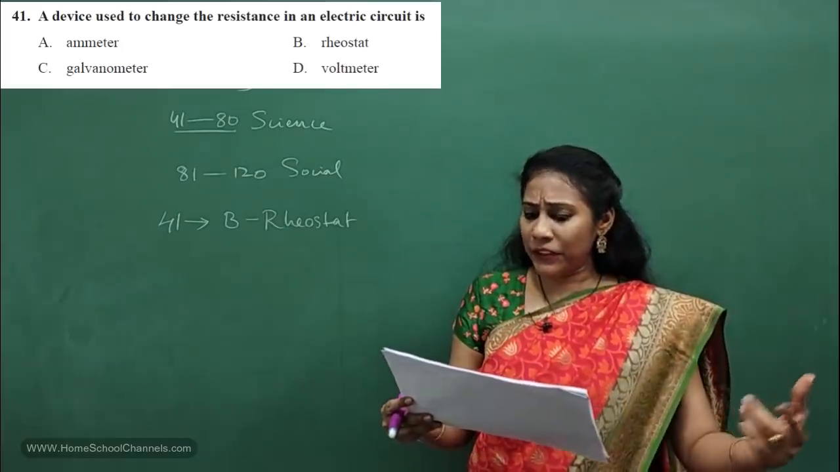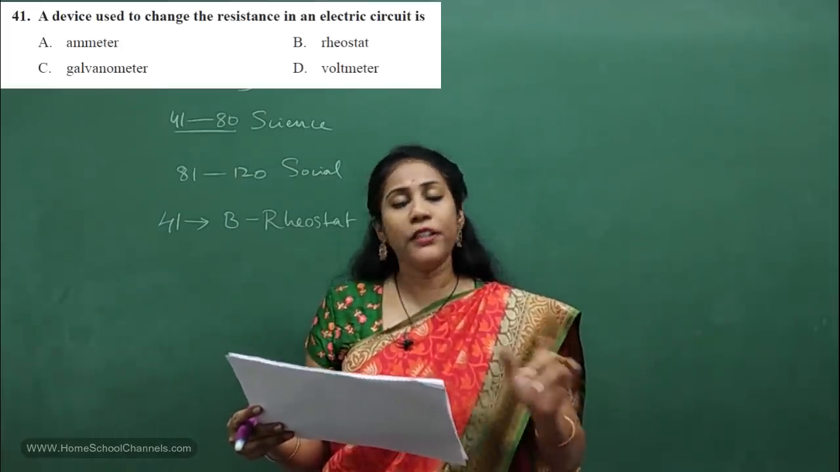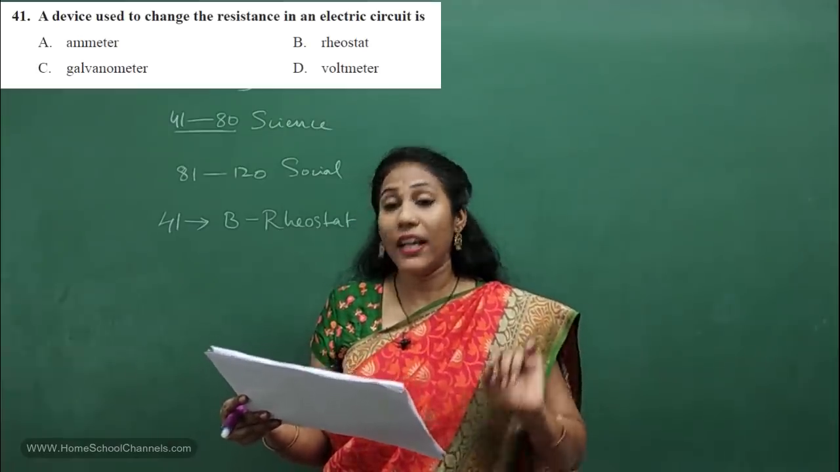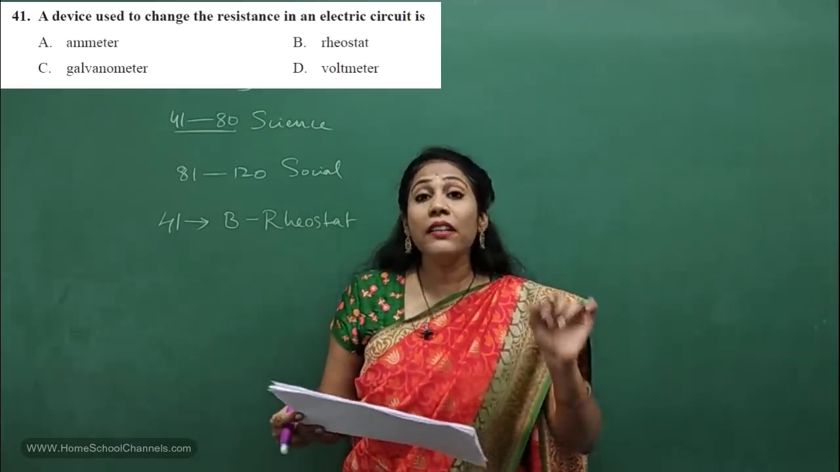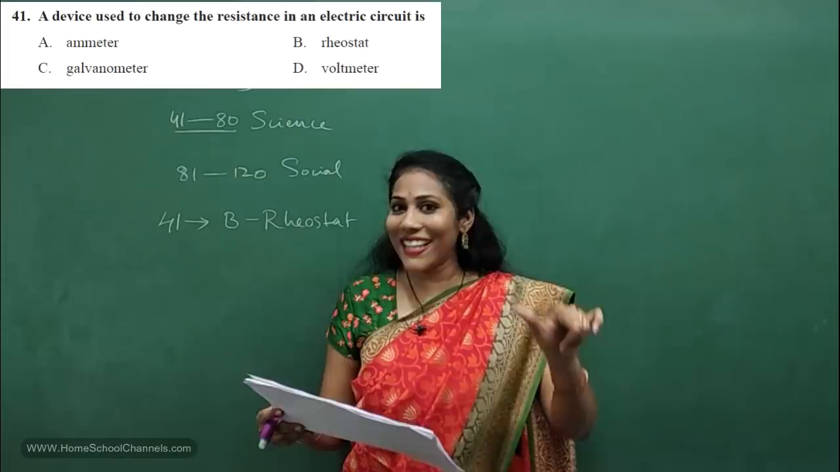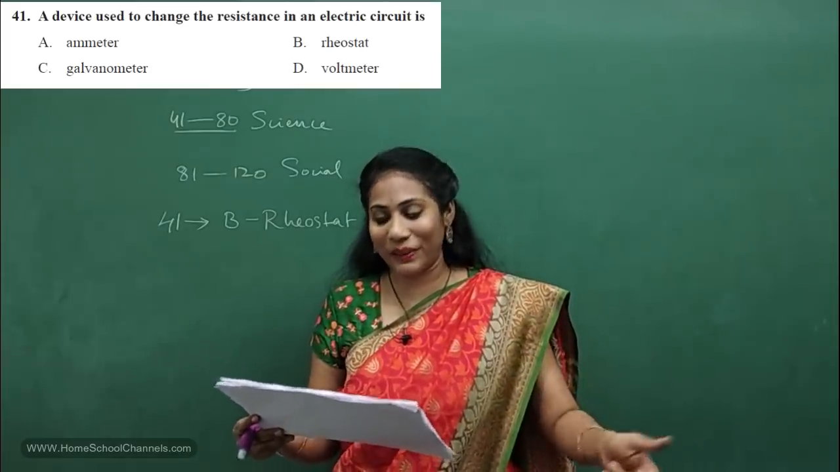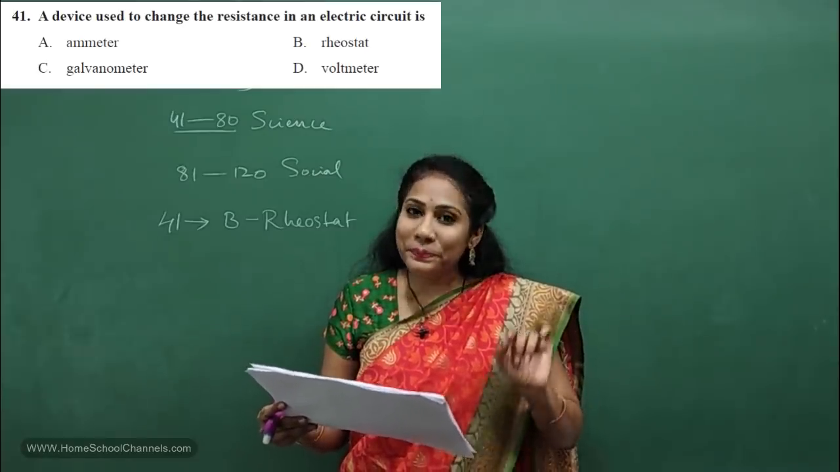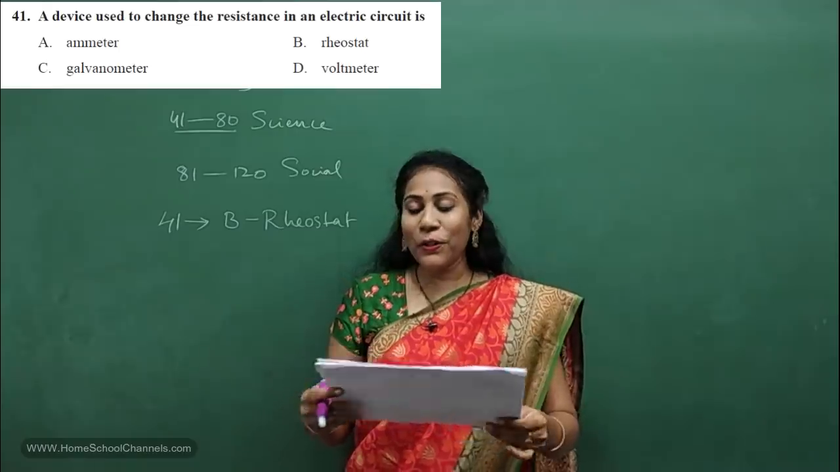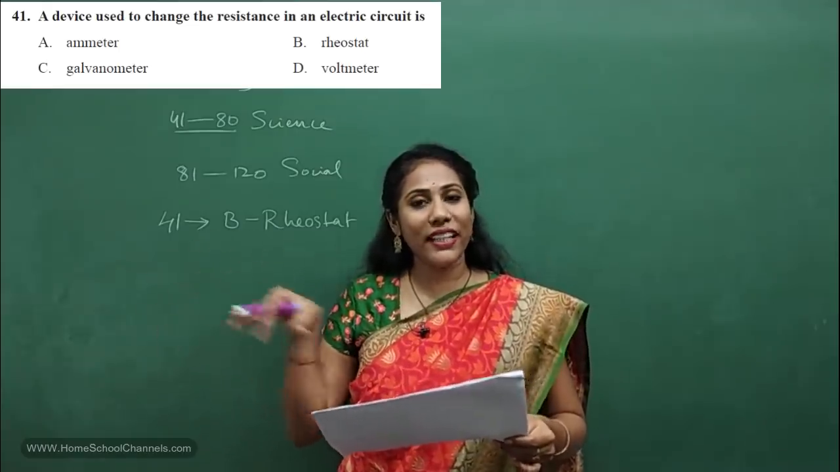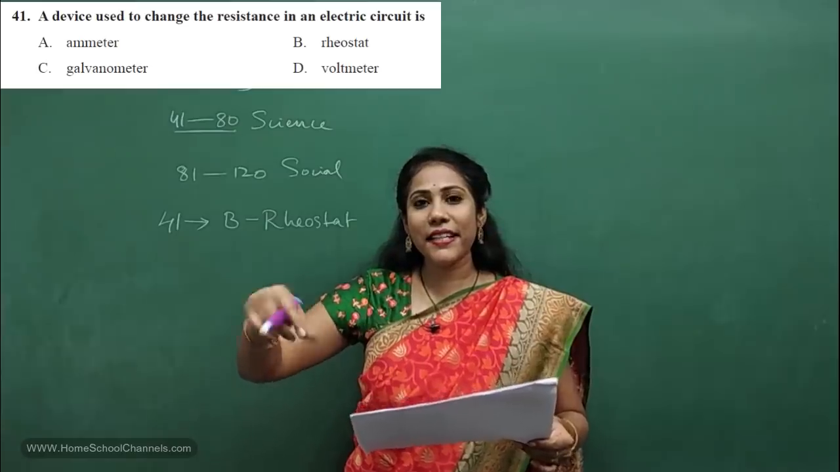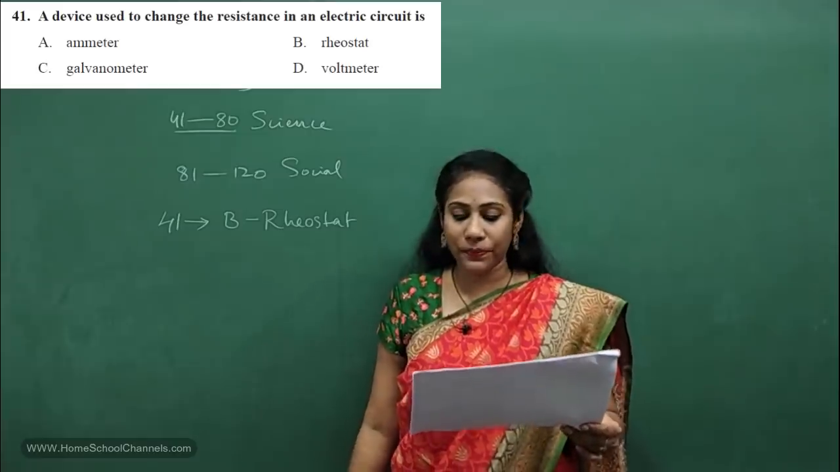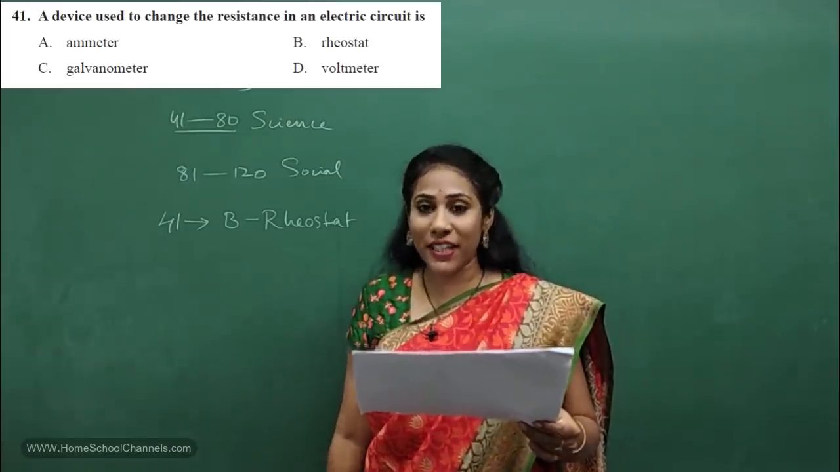Let us discuss the other options also. What is the duty of an ammeter? An ammeter measures the current in an electric circuit. A galvanometer detects the current. We have discussed this question in the electricity MCQ video. A voltmeter measures voltage. Here the rheostat, what we call variable resistance, is adjusted to change the resistance in an electric circuit. That is all about the 41st question.